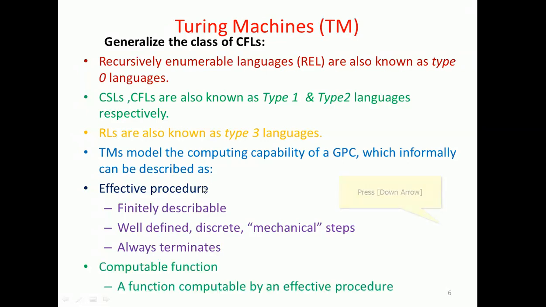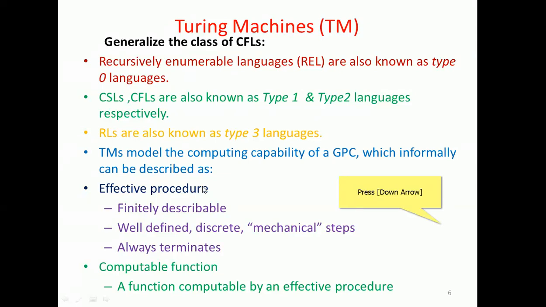Now, computable functions: a function computable by an effective procedure. We call something a computable function when it follows very effective principles or protocols.